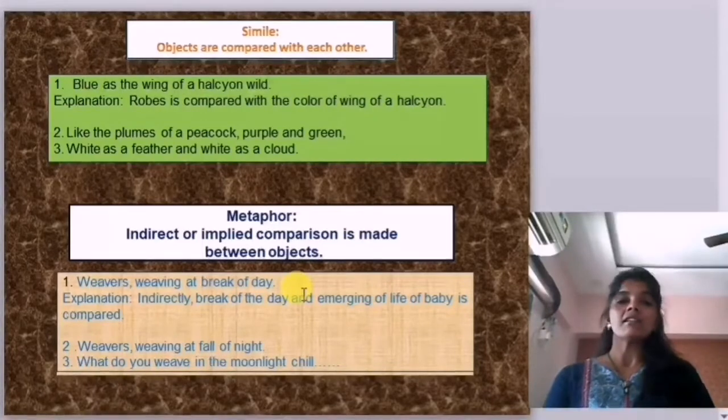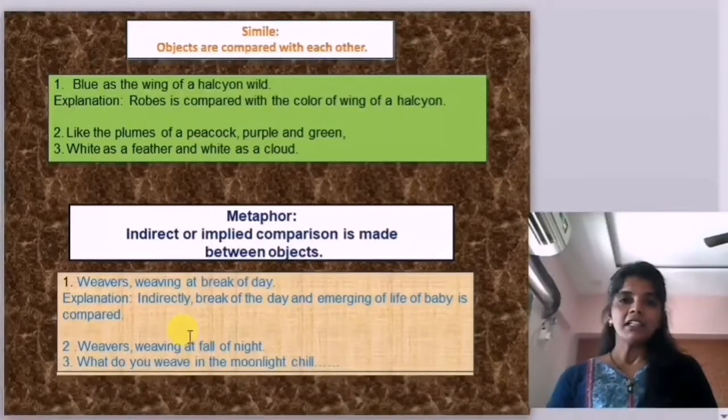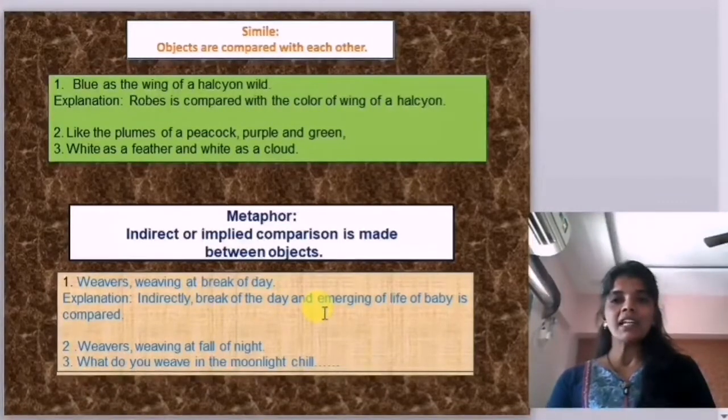See, dear friends, in the poem, in every stanza the poet metaphorically compared three types of garment with three stages of life and three different times. Here, indirectly, break of the day and the emerging of the life of babies are compared. Alright, in the second stanza, "we were weaving at fall of night," the evening time. Here again, fall of night is compared with evening time.